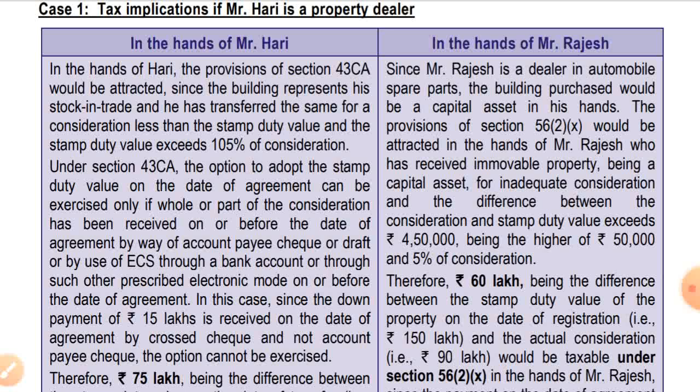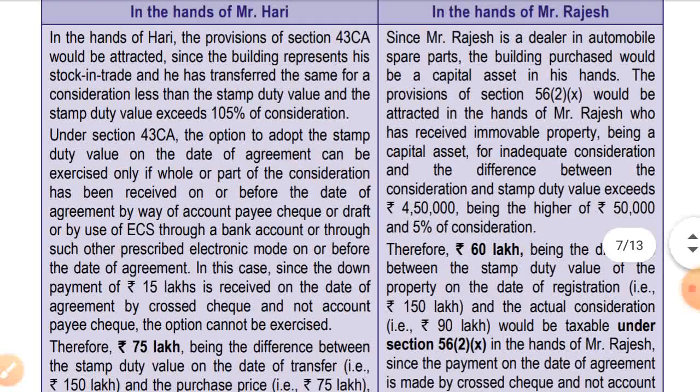So under section 43CA, the option to adopt the stamp duty value on the date of agreement can be exercised only if the whole or part of the consideration has been received on or before the date of agreement by way of account payee cheque or draft, or by use of electronic ECS through a bank account, or through such other prescribed mode. In this case, since the down payment of 15 lakh is received on the date of agreement by cross cheque and not account payee cheque, the option cannot be exercised.